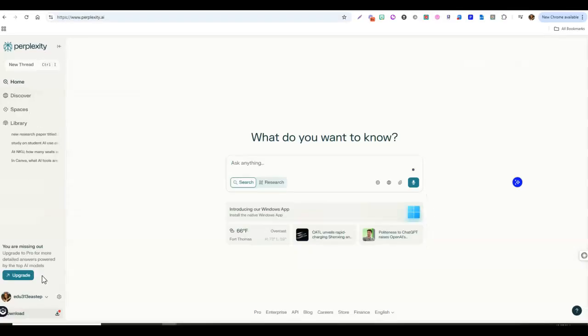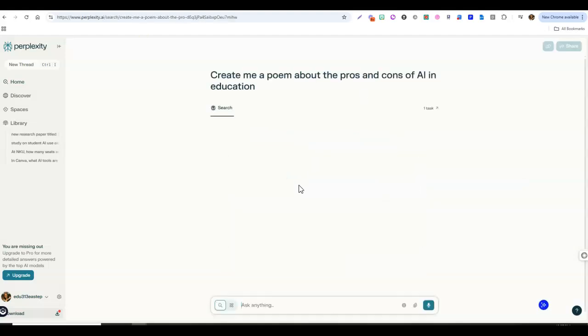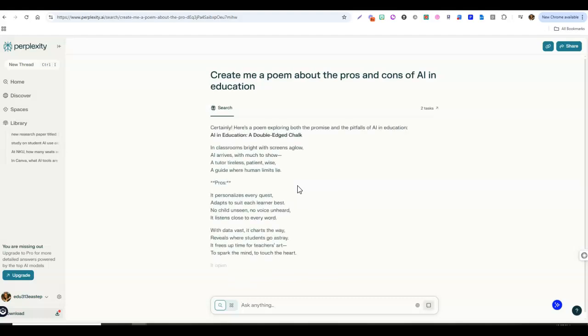Now, Perplexity.ai is unique in that it does bring back information based on a prompt, but really where it excels is gathering data and information versus creative work. It can do that, but it's not really its strength. Let me show you what I mean. We're going to grab our prompt that we have been using, and I'm going to have it go ahead and do a poem for us. Again, it'll do that for us. But what it wants to do in general is find information and cite its sources.